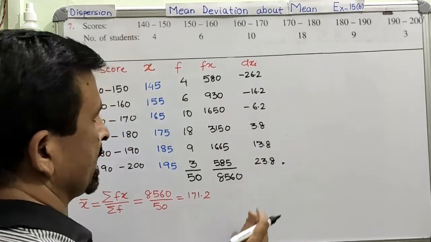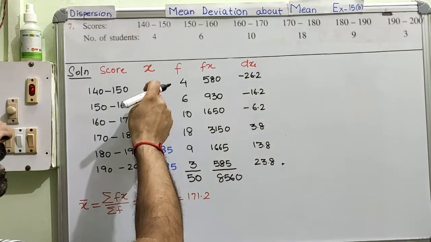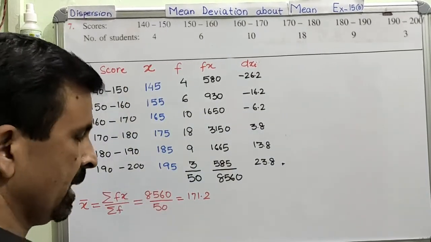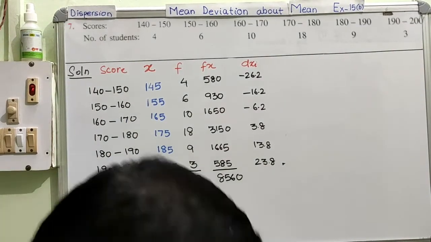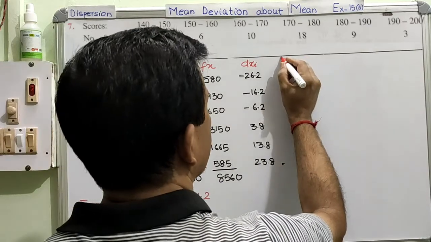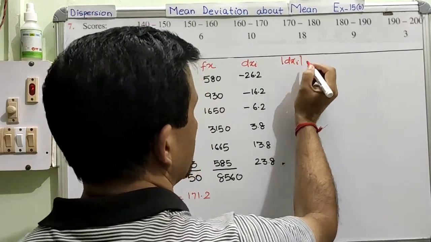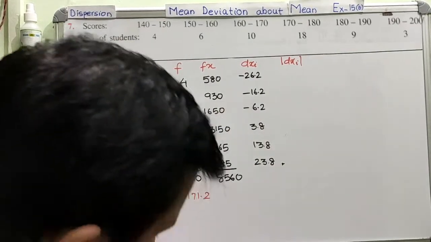So we calculated the deviation by subtracting the mean from the class mark. This is called as class mark, x value. Clear? And now we will find out the mode of the deviation, dxi. So mode of dxi is very simple.